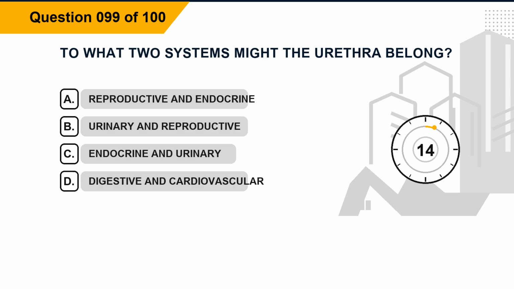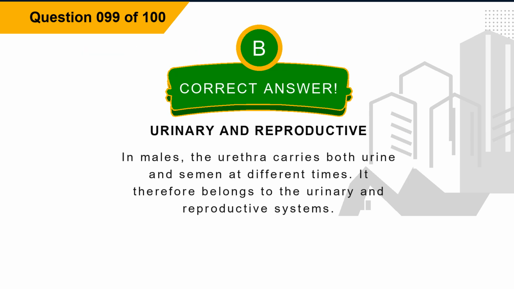Question 99. To what two systems might the urethra belong? Option A, reproductive and endocrine. Option B, urinary and reproductive. Option C, endocrine and urinary. Option D, digestive and cardiovascular. The correct answer is option B, urinary and reproductive. Explanation. In males, the urethra carries both urine and semen at different times. It therefore belongs to the urinary and reproductive systems.